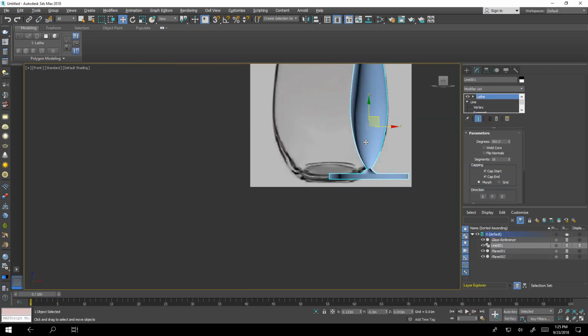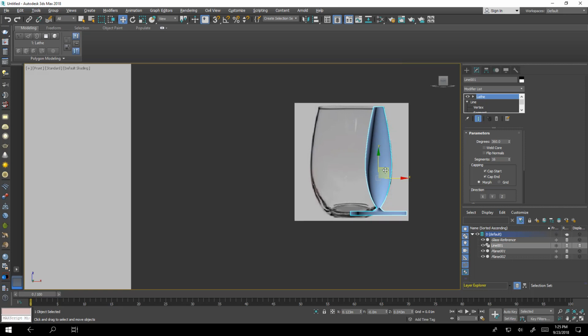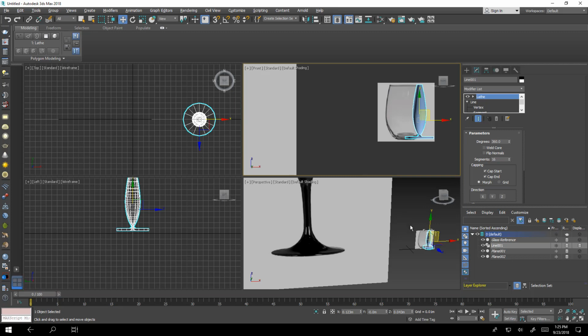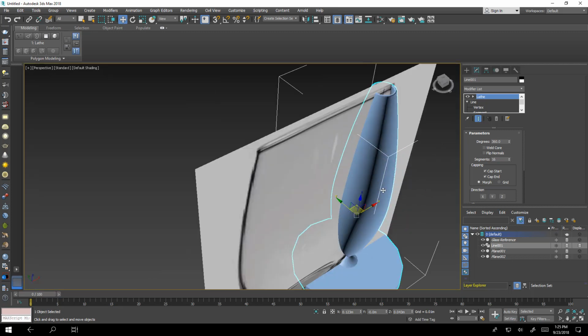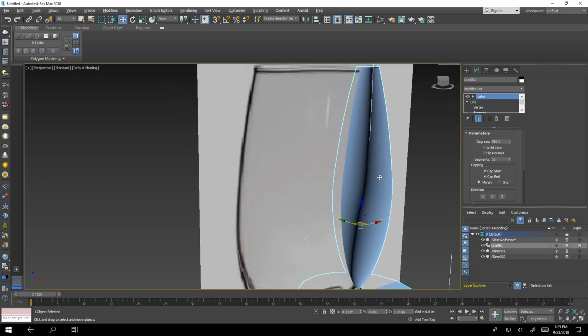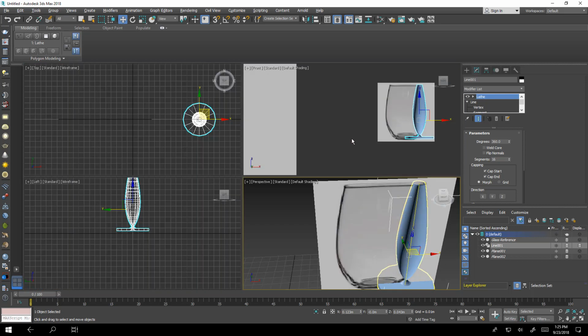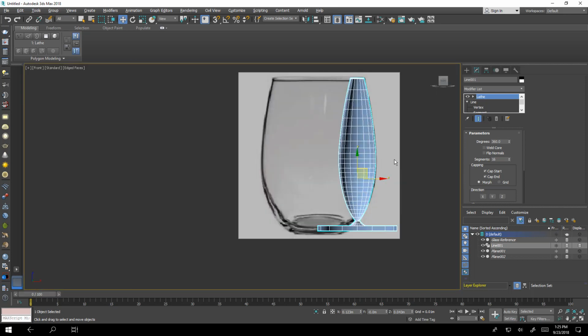Okay, first we have not exactly what we want, but let's check two things. The axes. Okay, let's check whether we are choosing the right axis or not.